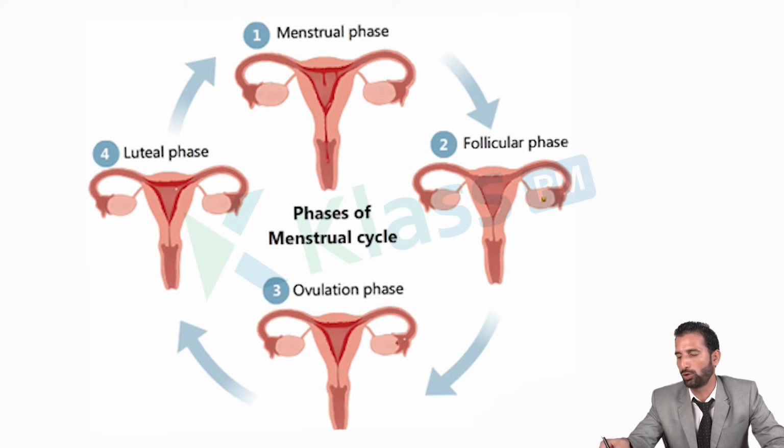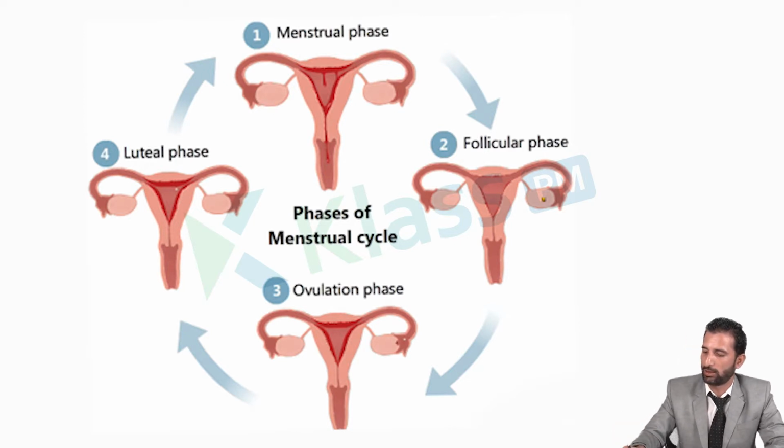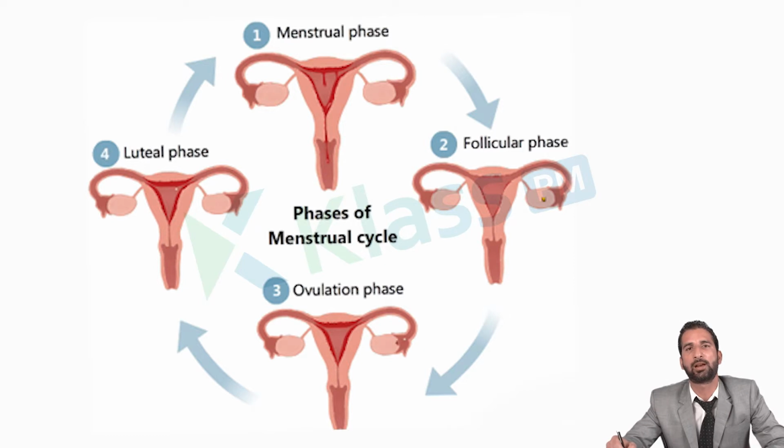The post-ovulatory phase includes the next 14 days of the remaining menstrual cycle. In the post-ovulatory phase, the hormone progesterone is secreted by the ovarian follicle cells, also called the corpus luteum. The corpus luteum secretes progesterone. The function of progesterone is to prepare the uterus for implantation. Implantation means the sticking of the embryo, the fertilized ovum, into the uterus.